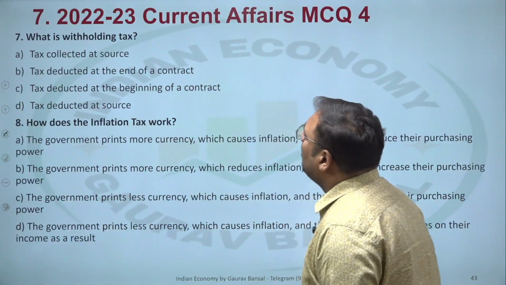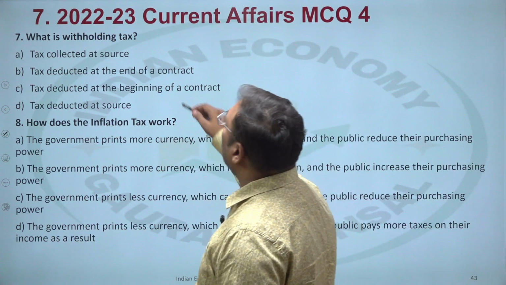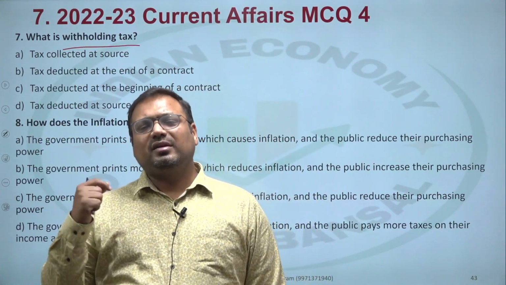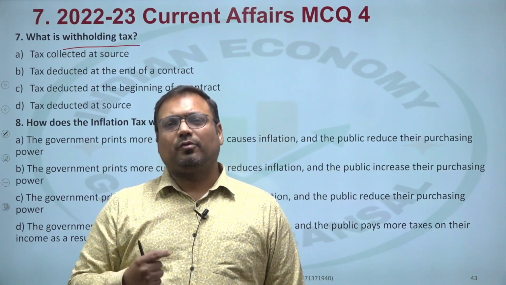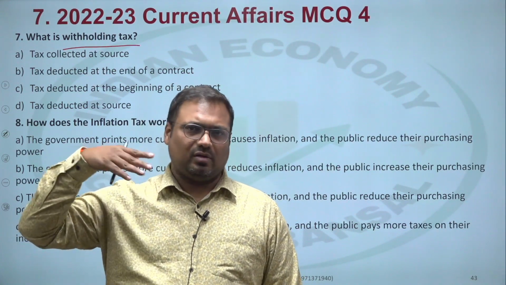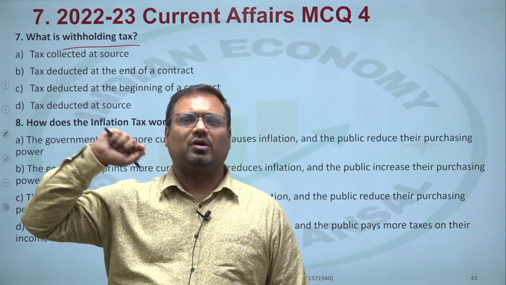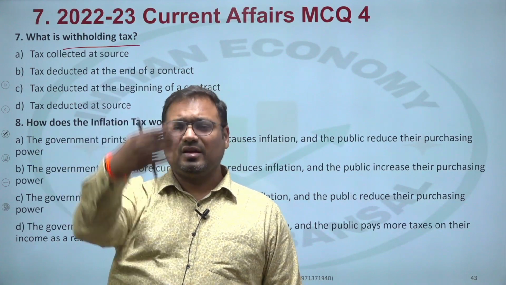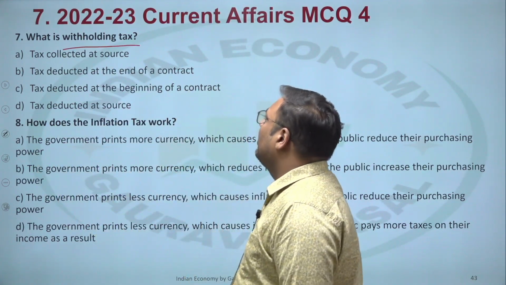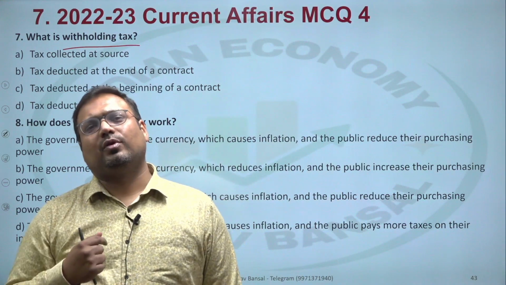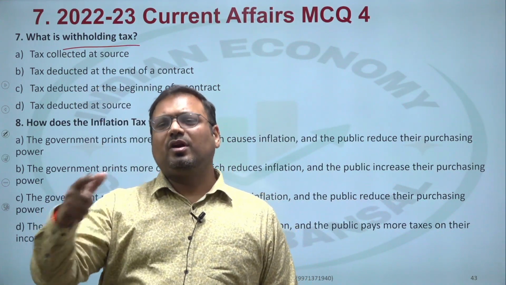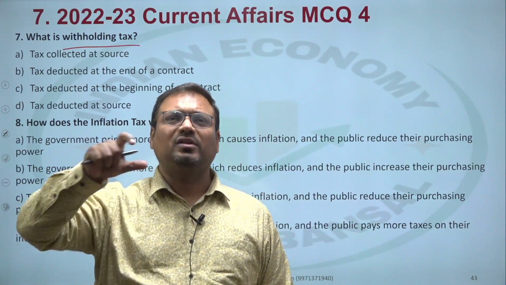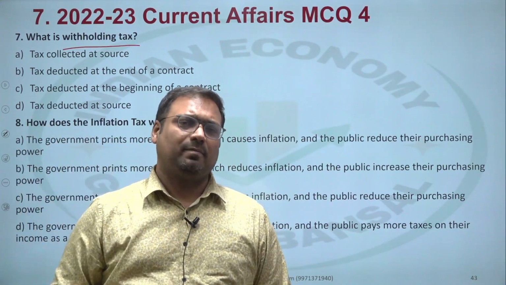Now, what is the withholding tax? Withholding tax is simply the tax that you deduct from someone, you hold it for the government, and you basically pay it to the government, and it will be paid in advance against their income in the coming year. In withholding of tax, you are making payment to someone. Out of that payment, you deduct some amount and you deposit it with the government. Government will withhold that amount for the receiver of the money.